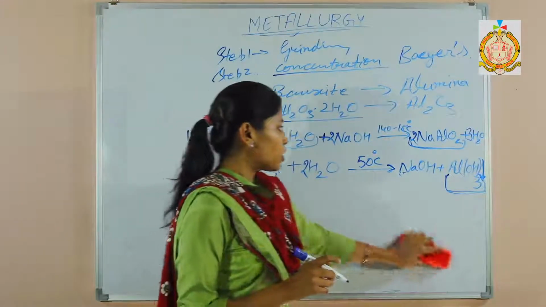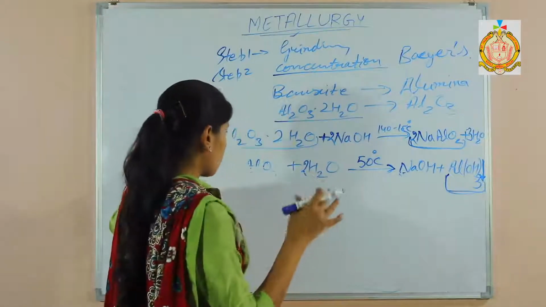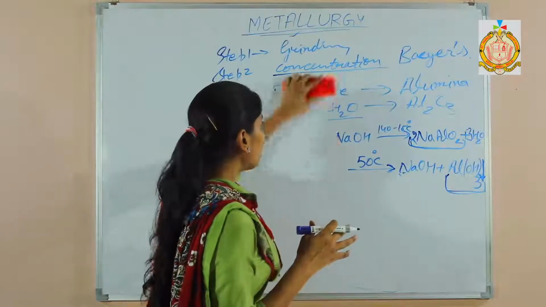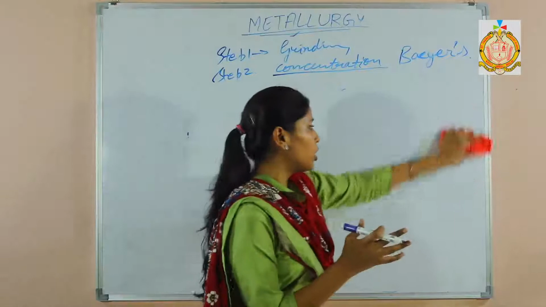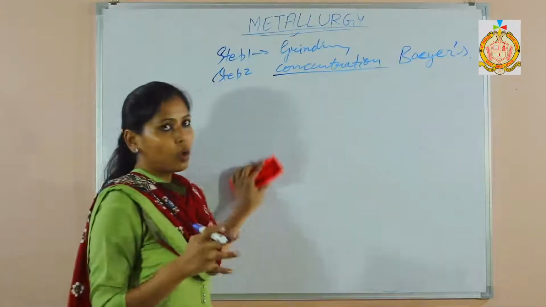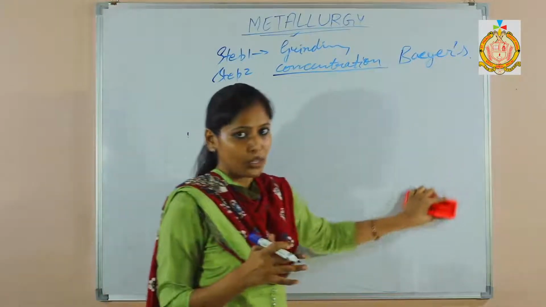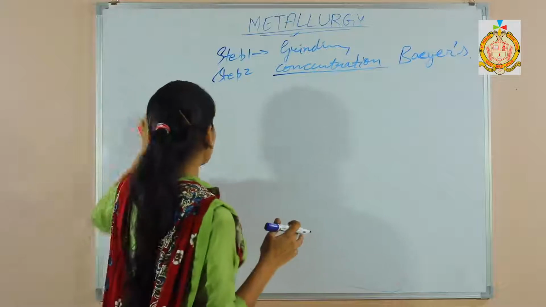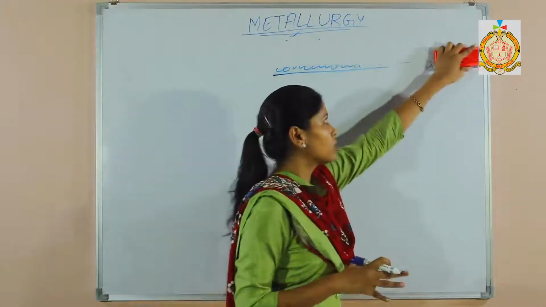In this process, it's very difficult to convert aluminum oxide into the molten form. To melt aluminum oxide, it requires around 2000 to 2050 degrees Celsius temperature. So what Hall-Heroult has done is add 2 more substances.